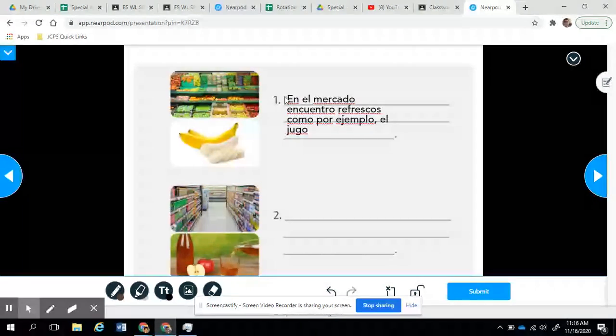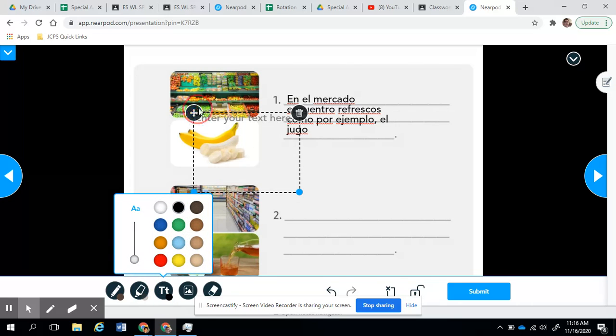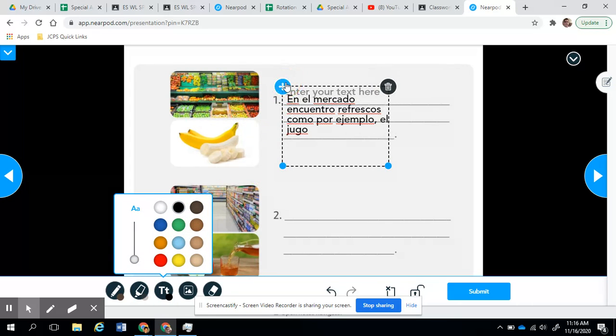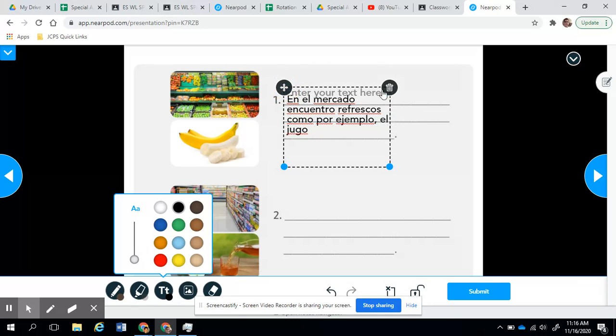So this one should be in here, but okay. Let me see if I can move these. Nope. So this one is actually the second one, but you got the idea.